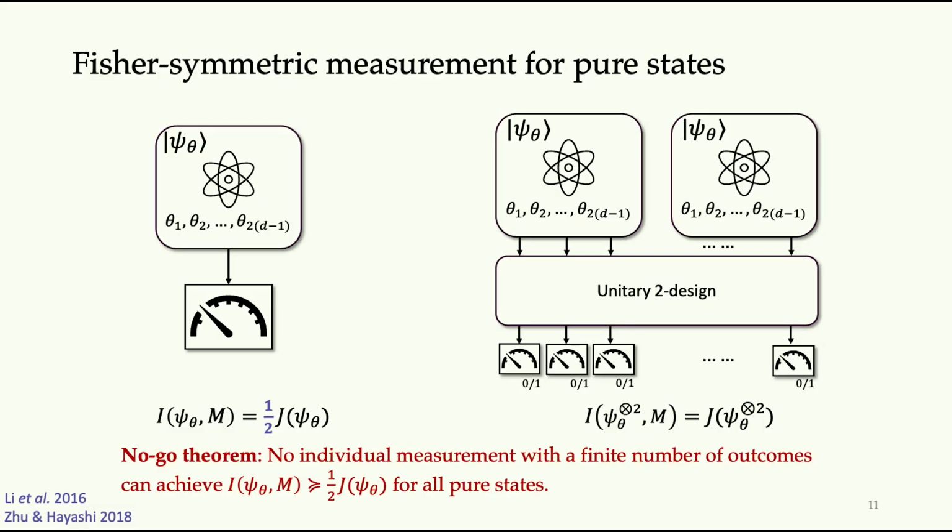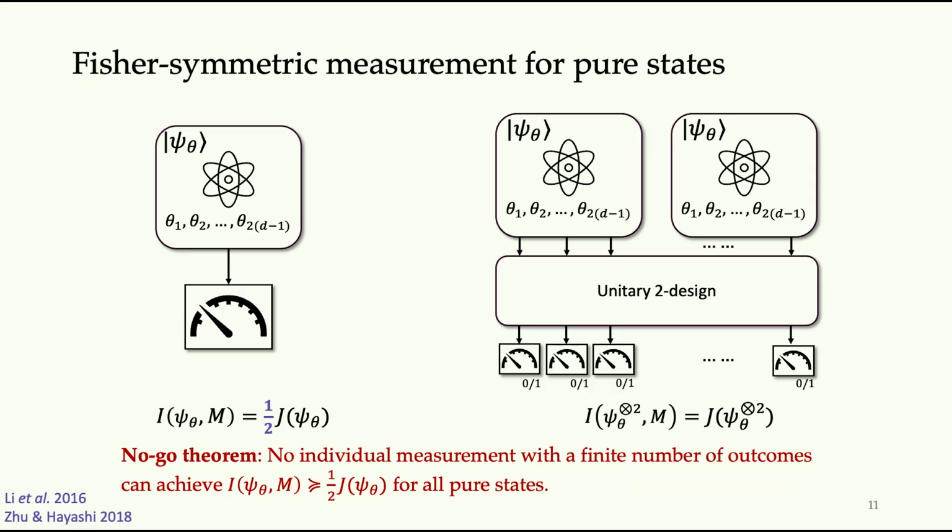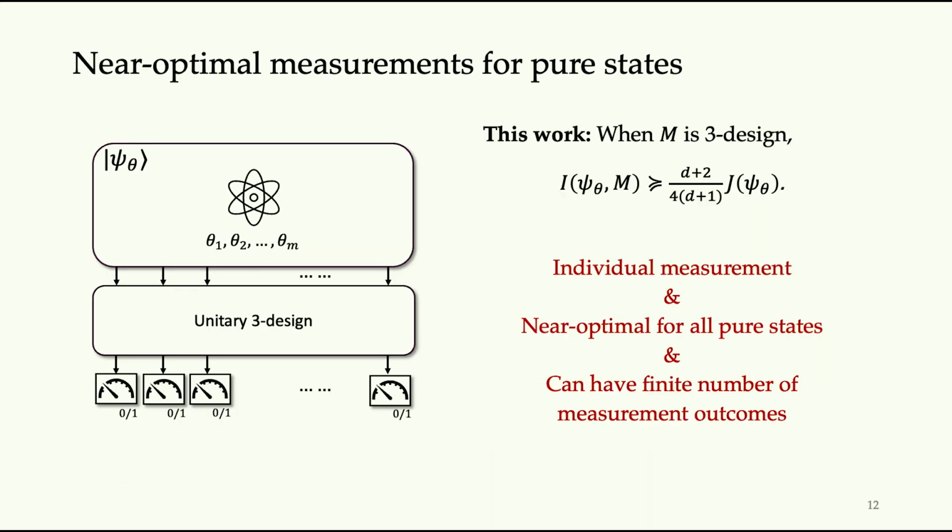So basically, in these two kinds of situations, you cannot just expect to find a universally optimal measurement, for example, a 2-design measurement on a single copy, to achieve this Fisher symmetric condition for one copy. Okay, so in our work, we take a step back and ask: can we still achieve very good performance using efficient measurements, even if we don't want the exact optimal coefficient? And this is our conclusion.